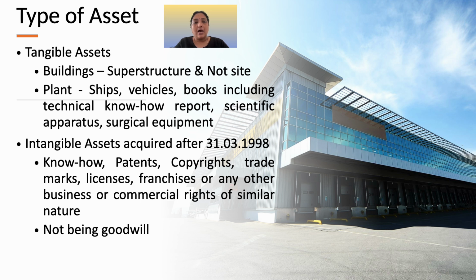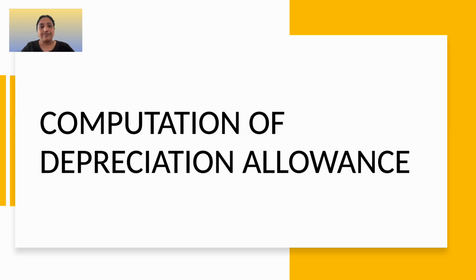Intangible assets which are acquired after 31st March 1998, that is know-how, patents, copyright, trademark, franchises, etc., can be claimed as depreciation allowance, but you cannot claim depreciation on goodwill as well as on the cost of land.